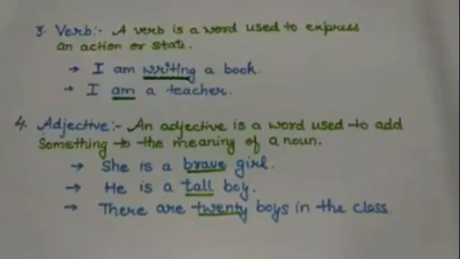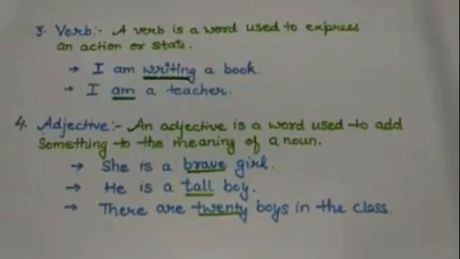Then comes adjective. It is a word used to add something to the meaning of a noun. We can also show the characteristic or quality of a person. See the examples. She is a brave girl. Brave is nothing but adjective because it is showing the quality of a girl. How is the girl? She is brave. So I have underlined brave as an adjective.